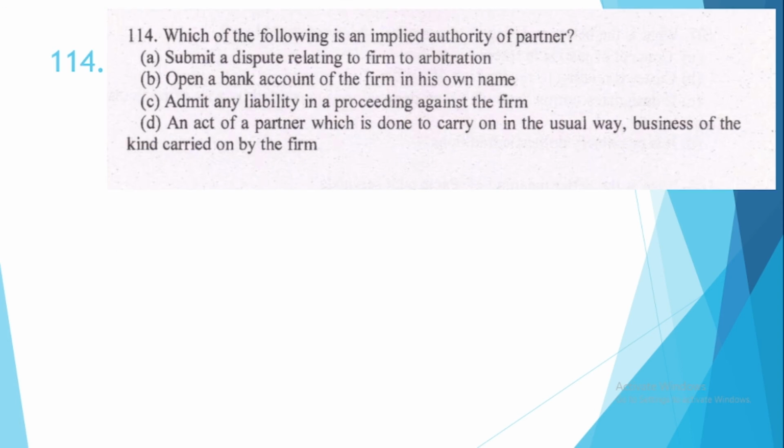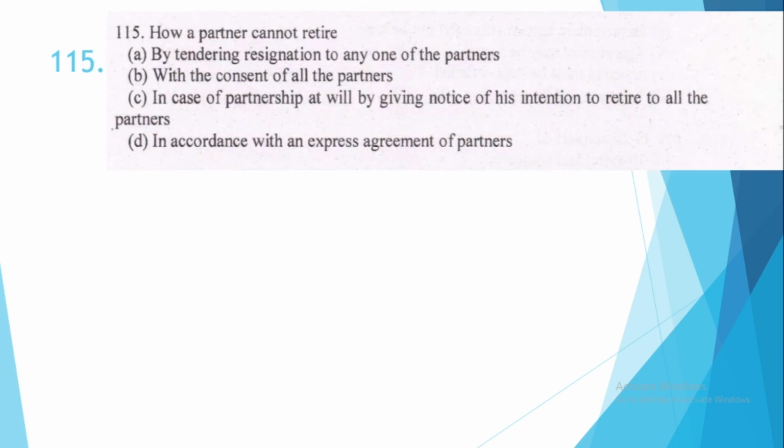114. Which of the following is an implied authority of partner? This is option number D. An act of a partner which is done to carry on in the usual way business of the kind carried on by the firm. 115. How a partner cannot retire? The correct option is option number A, by tendering resignation to any one of the partners.